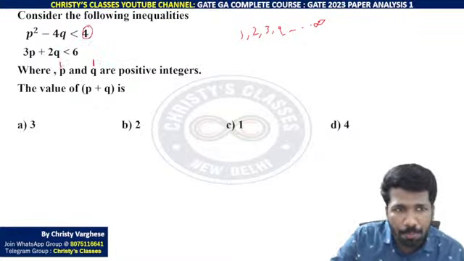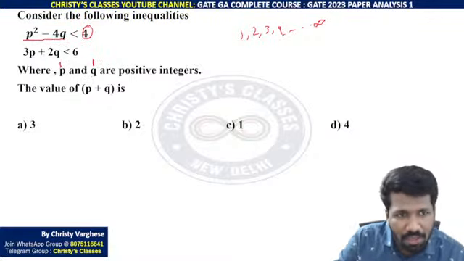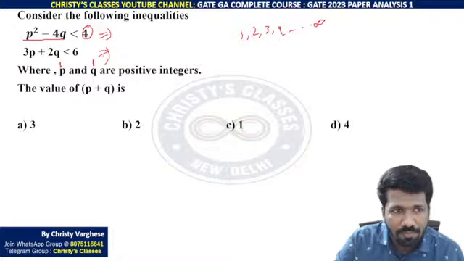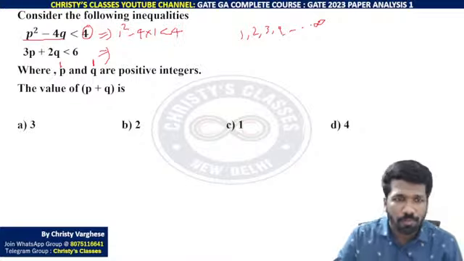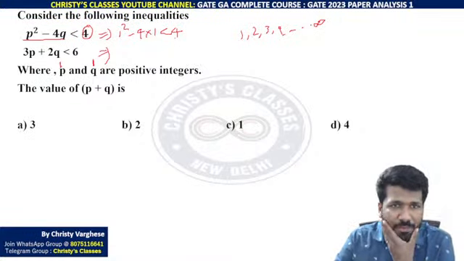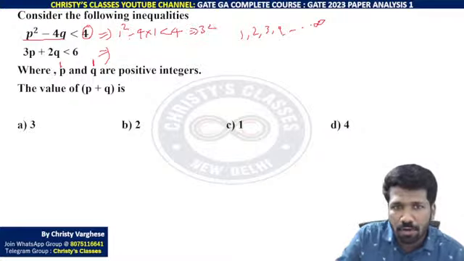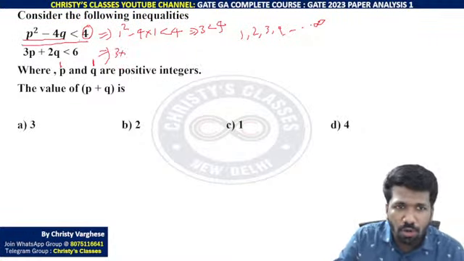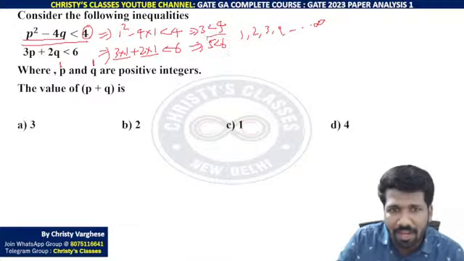Now we are trying to find combinations of p and q satisfying these. So let us take the minimum possibility and start trying. That is a better way, trial and error method. p square means 1 square minus 4 into 1. Is it less than 4? Yes, 1 minus 4 is minus 3, which is less than 4. So this condition is satisfied. With p and q as 1, 3 into 1 plus 2 into 1, is it less than 6? 3 into 1 is 3, 3 plus 2 is 5, 5 is less than 6, that is also satisfied.